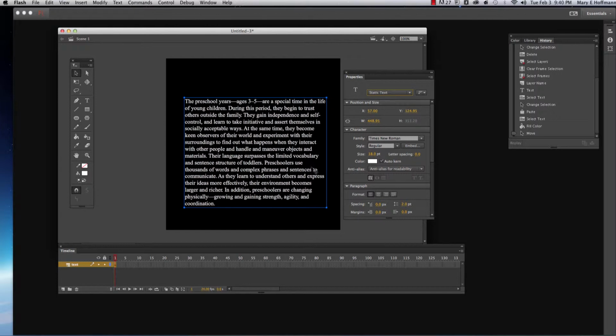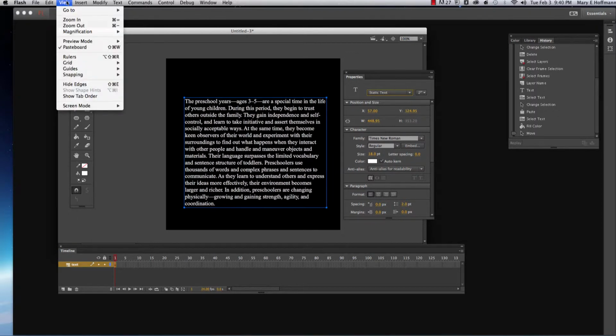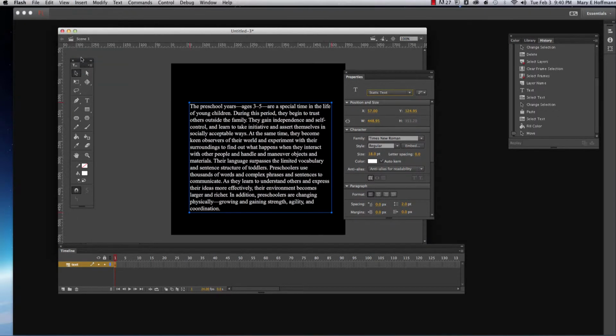You can actually go up to View and select Rulers. When you select Rulers, and I think some of you have already been doing that, you'll realize that you can pull out a guideline. You might want to do that so that you can move your text so that it aligns right along the guideline.